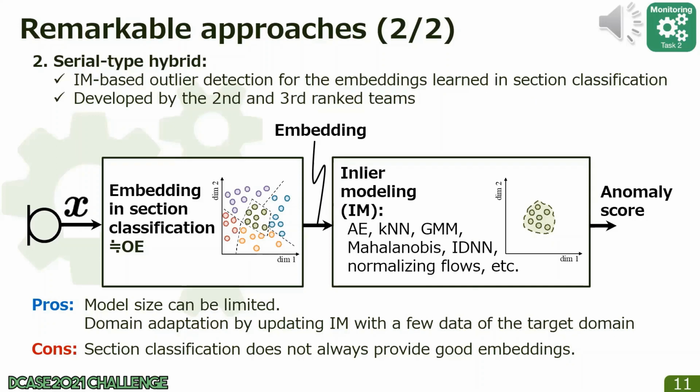Also, we can perform domain adaptation by updating the inlier model with only a few target domain data. However, we must note that section classification does not always provide good embeddings. There are many future works.